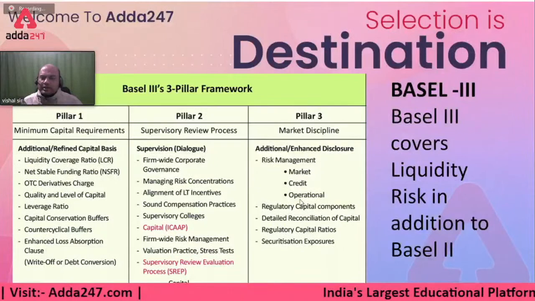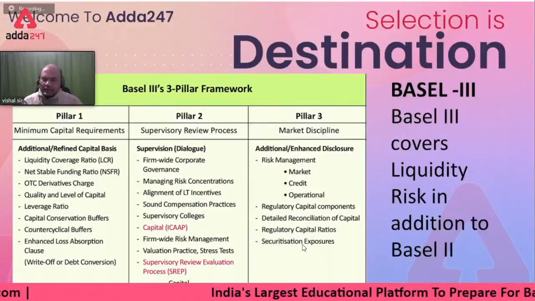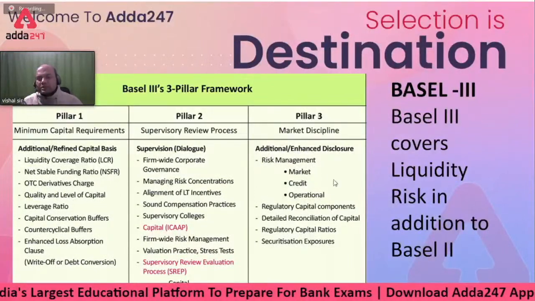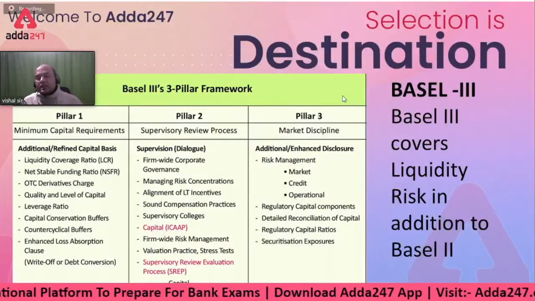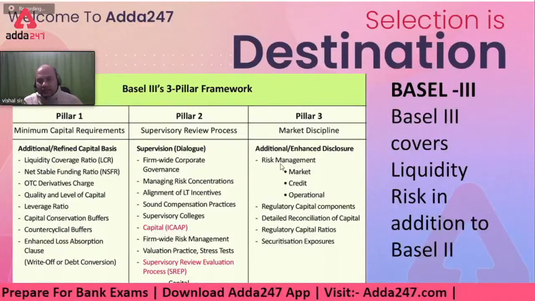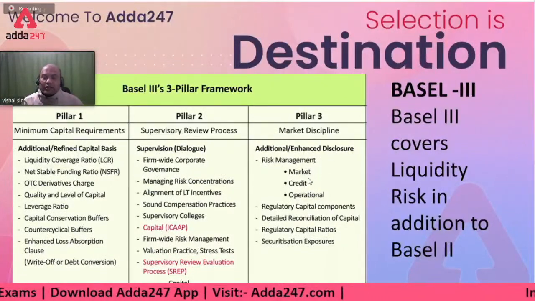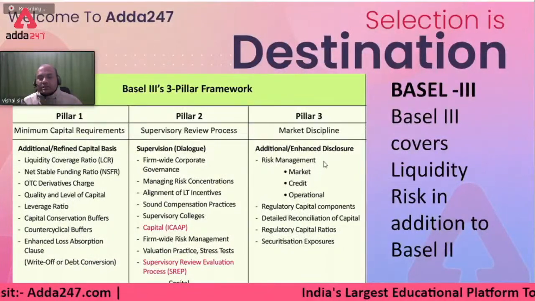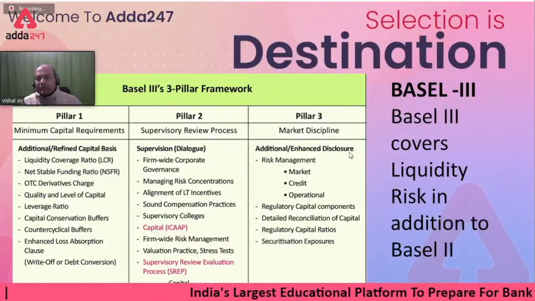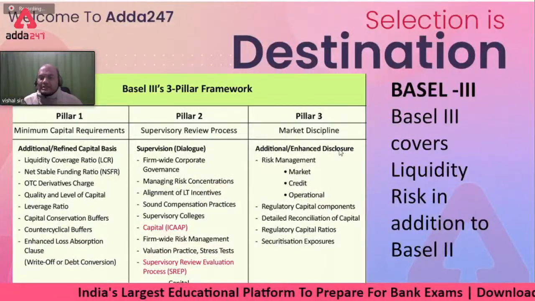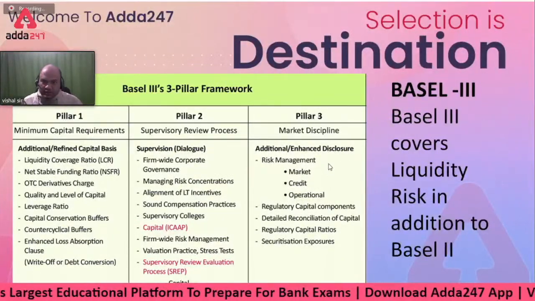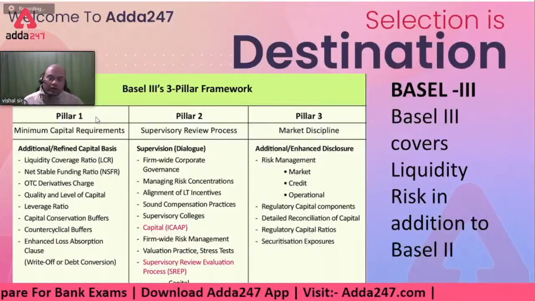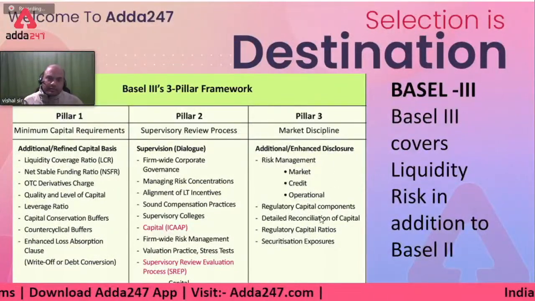Similarly, market discipline will be an altogether separate lecture, right? Because your disclosures are important. What type of disclosures should be there? Consolidated balance sheet and standalone balance sheet come over here in market discipline. Also, if more than 500 crores, what is the level of balance sheet to be given? Less than 100 crores, what is the level of balance sheet to be given? Meaning the turnover or capital of that bank. Okay. So now our focus is only Pillar 1.